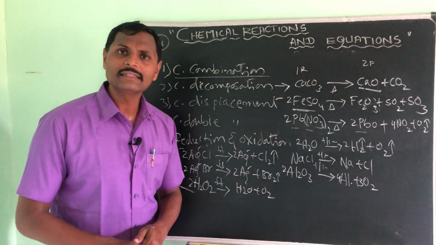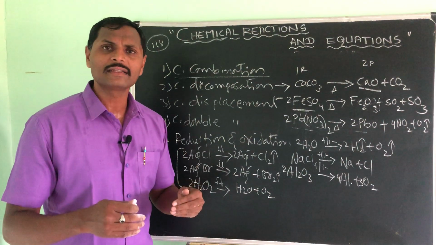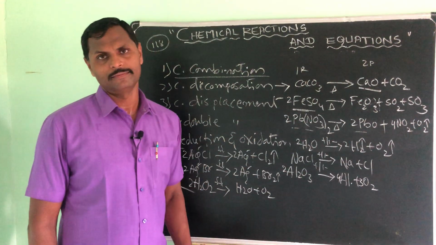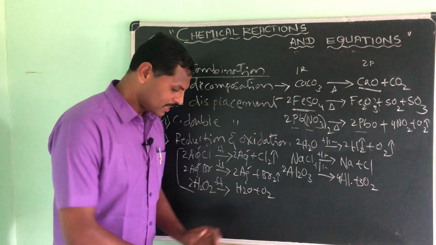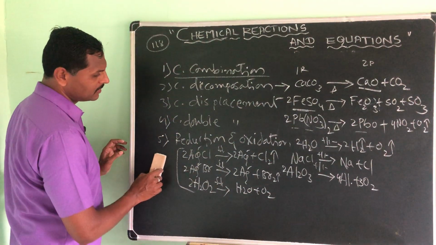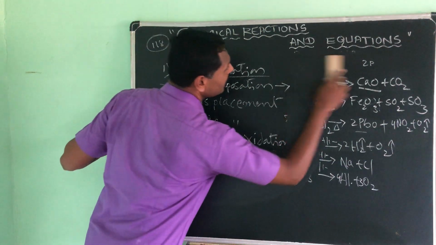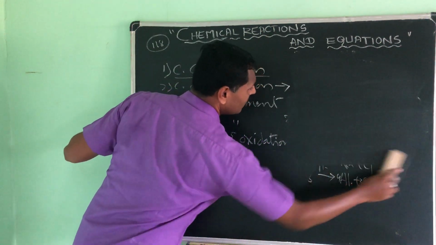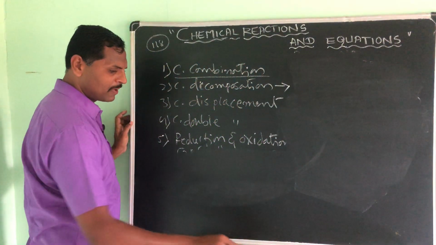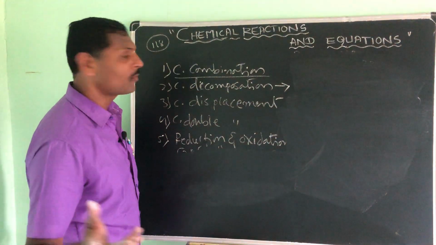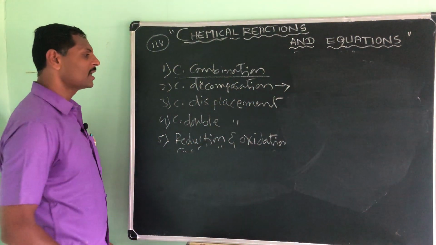If they ask you like this, simply give an answer that these are photosensitive. Understood? Okay then. So, I think this one is clear. Next we will move on to the definition. What is chemical decomposition? A simple reactant splits into two or more products, that is called chemical decomposition.